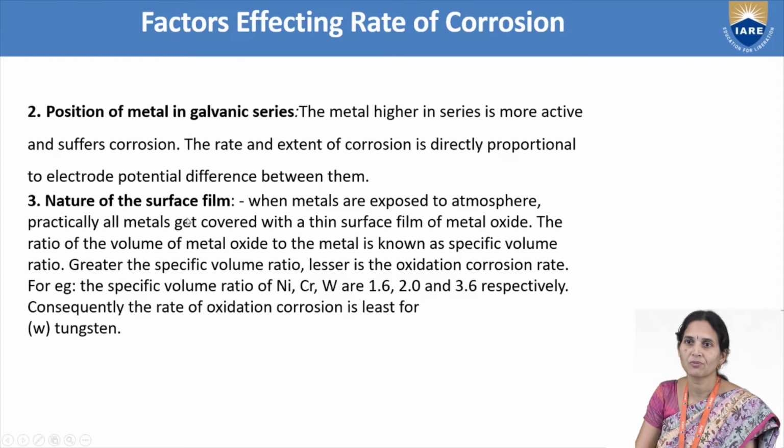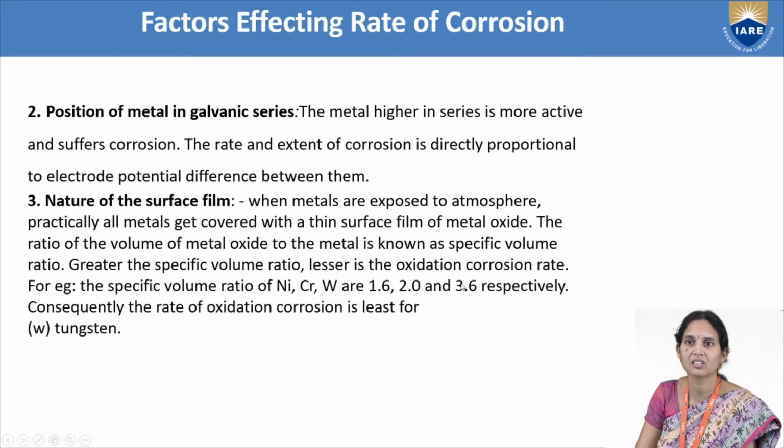The nature of the surface film. When metals are exposed to the atmosphere, all metals get covered with a thin surface film of metal oxide. We will discuss this in dry corrosion. That metal oxide layer will be either a protective layer or a non-protective layer. The ratio of the volume of metal oxide to the metal is known as the specific volume ratio. If the specific volume ratio is greater, then there will be less oxidation corrosion.